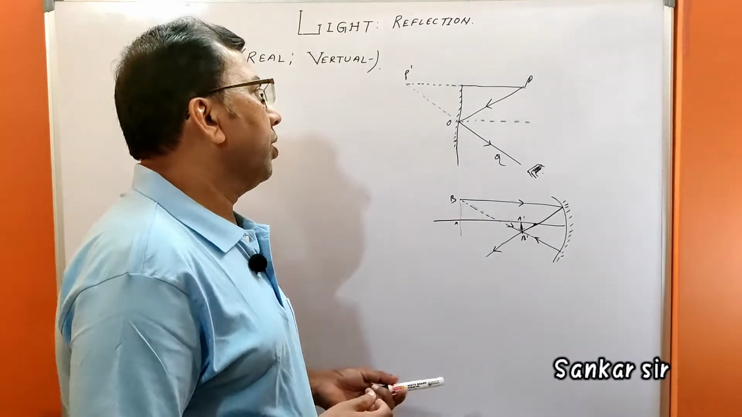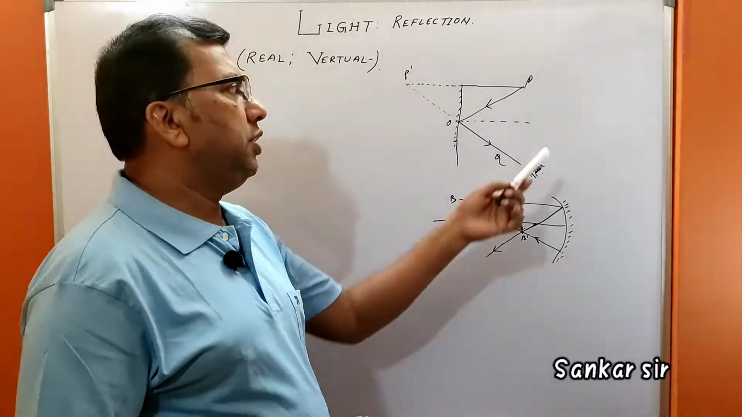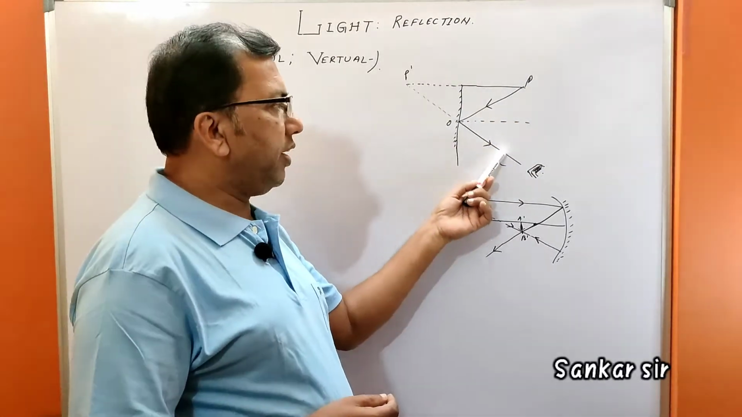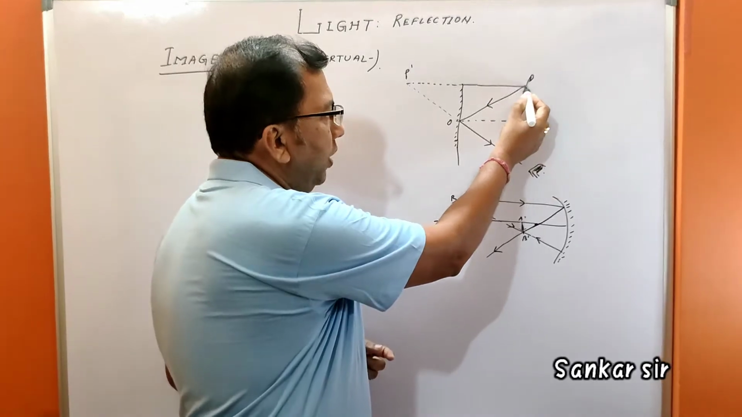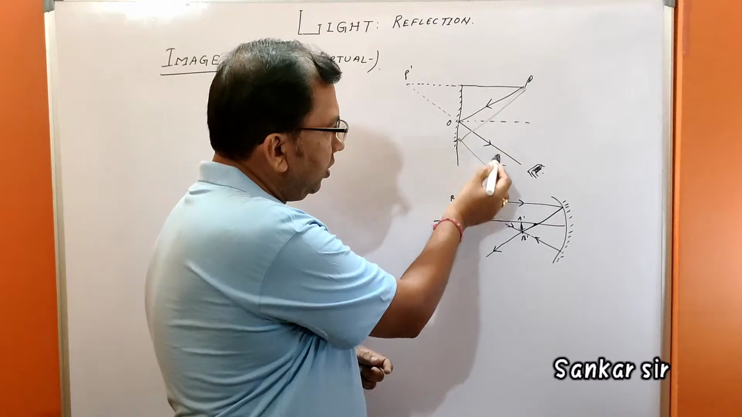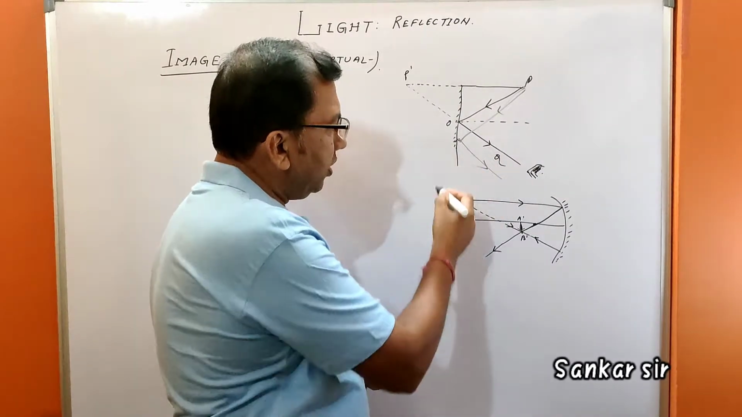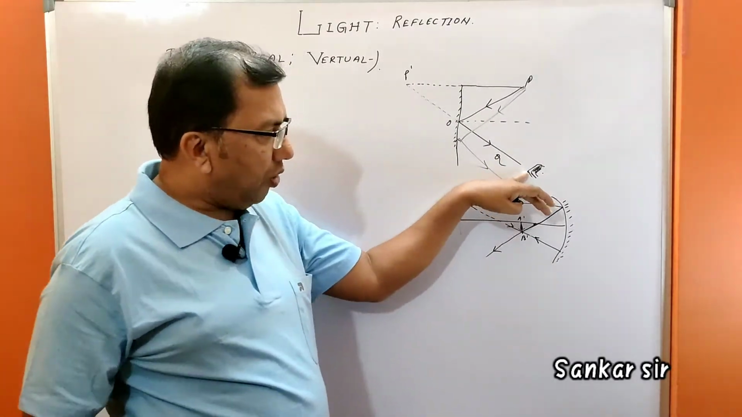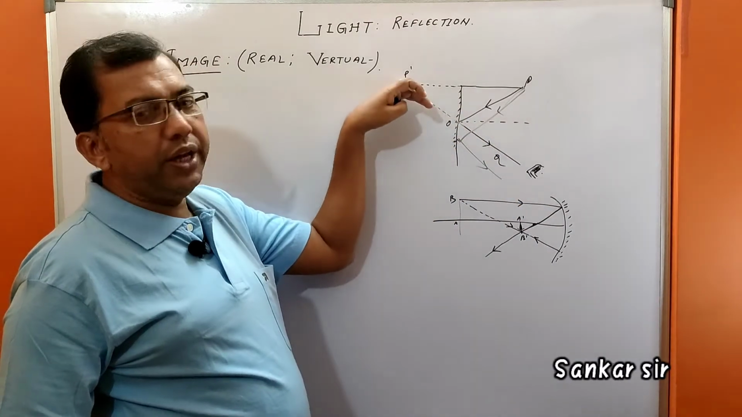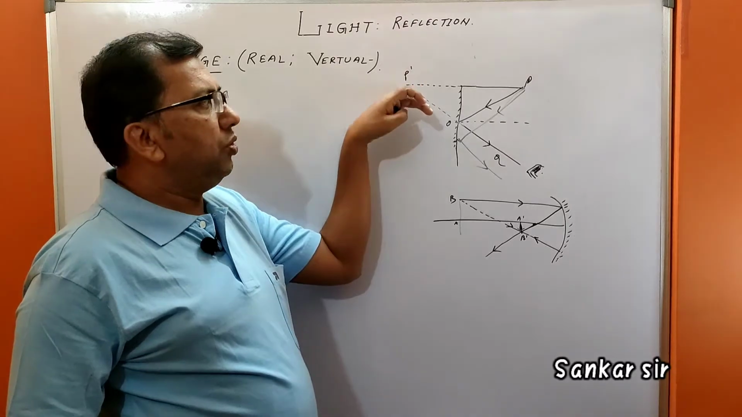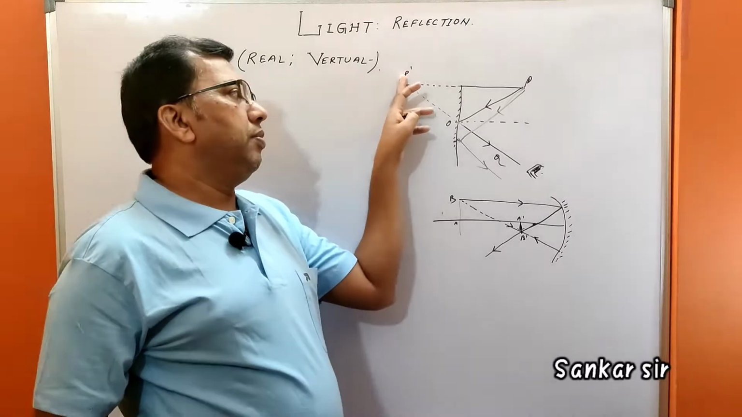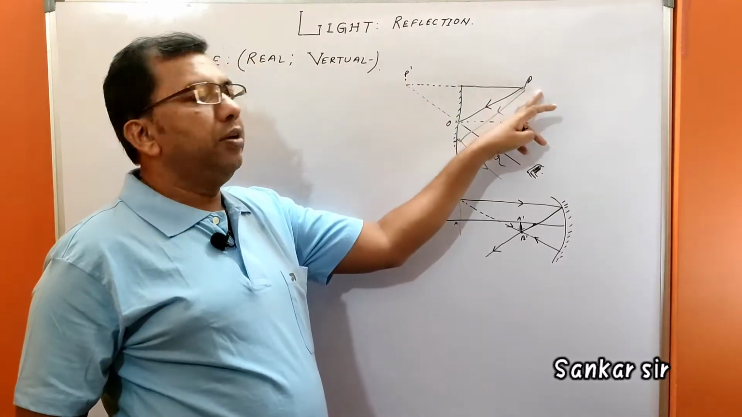Suppose this is the mirror, and that is the point P. Light is coming from here and getting reflected. Many rays may come, and reflection also occurs. But if you look here, you will see that the rays appear to meet at this point. So this P dash is the virtual image of P.